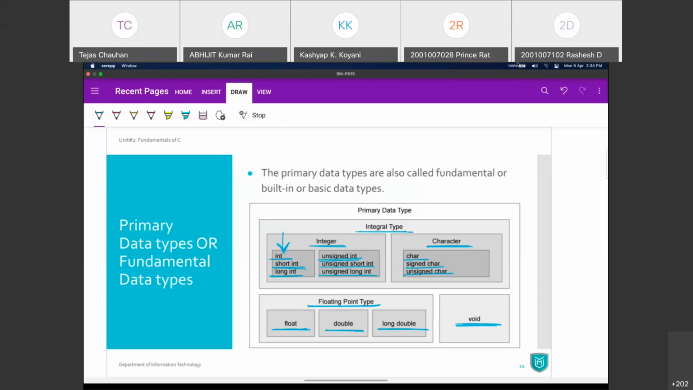We cannot change it. And we use those keywords in the variable declaration, because when we want to store a value, we need to have a variable. And if we declare a variable, we also need to declare its data type.